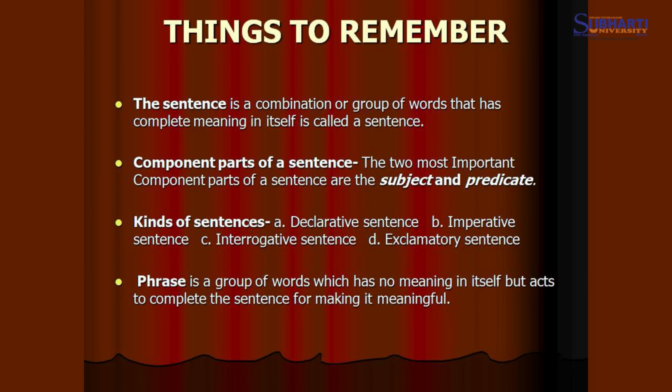Next one, kinds of sentences. There are 4 kinds of sentences. Keep in memory, learn it. Number 1, declarative sentence. Number 2, imperative sentence. 3, interrogative sentence, and 4, exclamatory sentence.